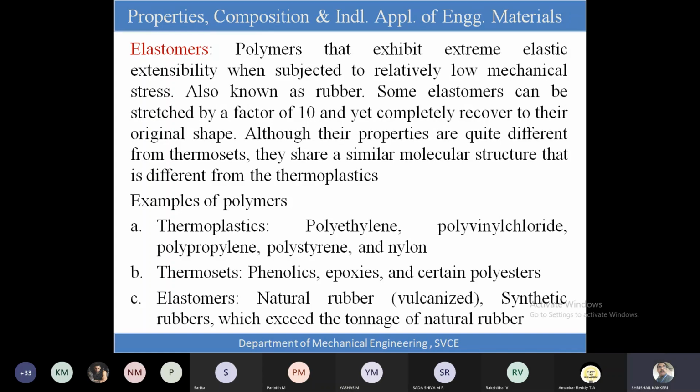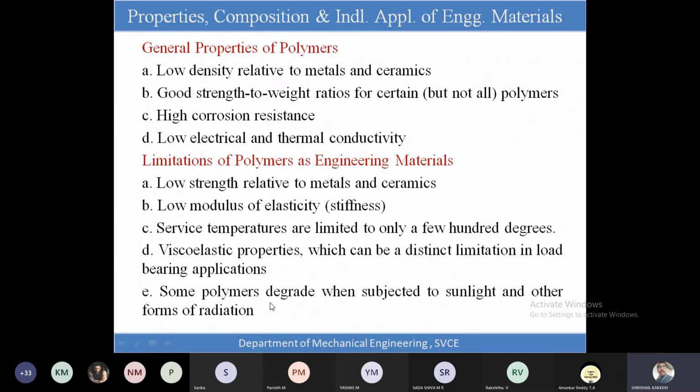Thermosettings are phenolics and epoxies. Epoxy you have seen, I think, certain polyesters. Okay, polyesters and all these are the thermosets. And elastomers are the natural rubbers, those are vulcanized rubbers and synthetic rubbers which exceed the tonnage of natural rubber. Okay, and you can see them, all these elastomers have very good elastic properties. And now I am not going to take the general consideration of thermosetting or thermoplastic or the elastomers. Just general properties I am talking about.